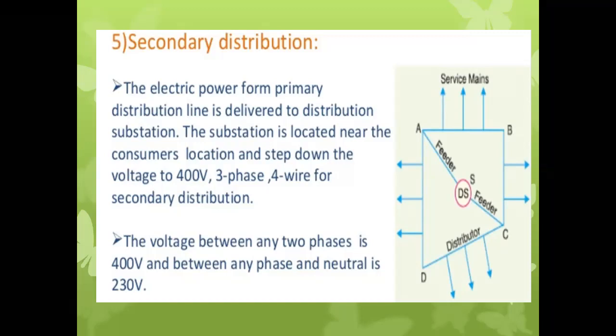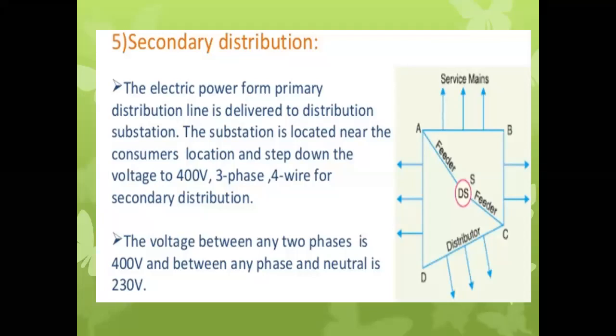So remember this point: on the distribution side the voltage tolerance will be plus or minus 10%, and at the transmission side plus or minus 5% tolerance will be there in the voltage rating. Remember that, it is an important point from the examination point of view. They will ask you what is the voltage tolerance at the transmission line. So remember plus or minus 5%, and at the distribution side plus or minus 10% tolerance is allowable in case of voltage.